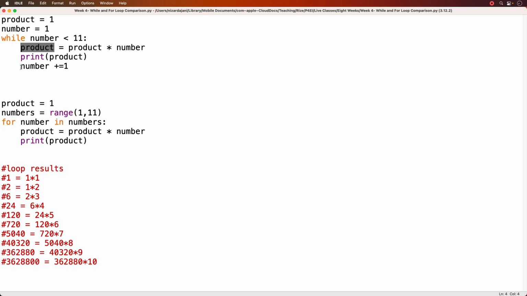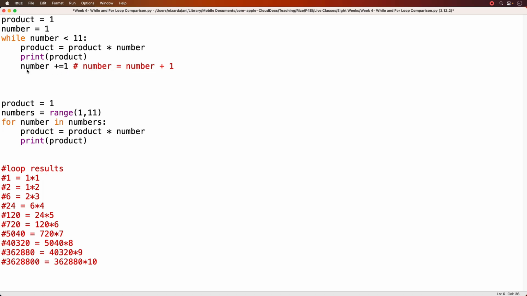Next, I'm going to increment my number value, which so far is just 1. I'm going to increment it by 1. This is the shorthand to increment, or you could also do it this way: number equals number plus 1. So this is how we can increment a variable by 1. This is the longhand version, and this is the shorthand version.